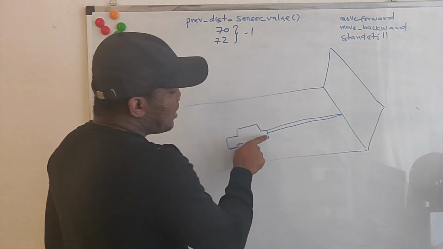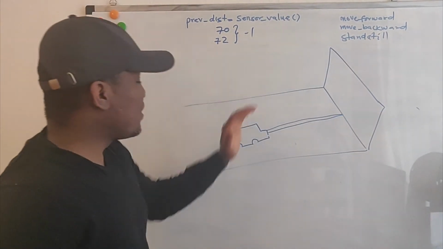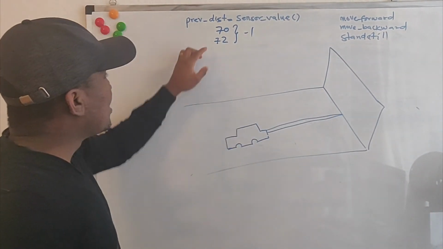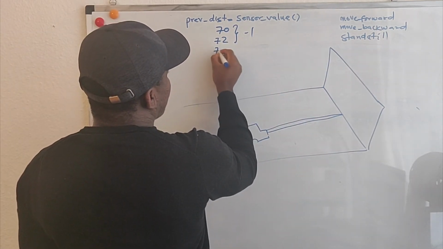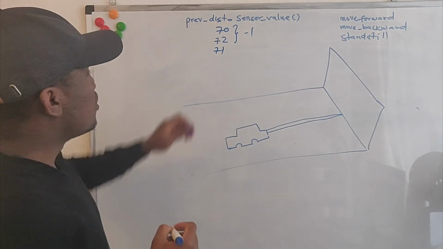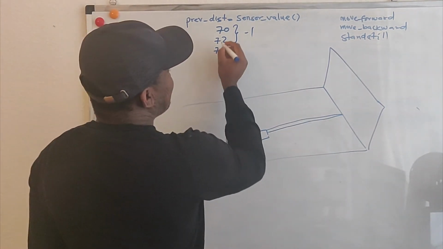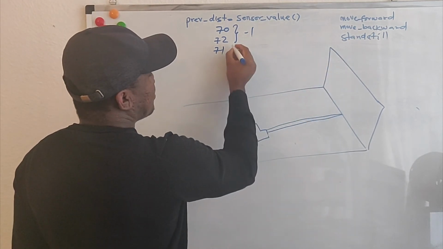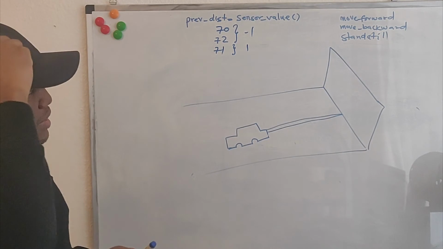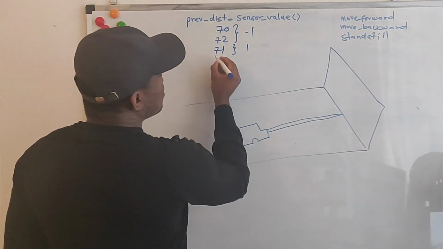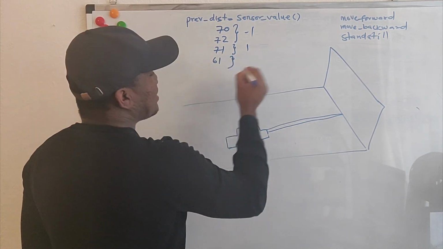So let's say this time the robot moves forward, or it could also be back, but for the sake of explanation, let's say it moves forward. Then it realizes that now it has gone to the point where the distance is 71. So we subtract the current distance from the previous distance, and we realize that you've gotten closer to the obstacle, and then we give it a reward of +1. It generates a random number again. It goes to, let's say, 69, and it realizes it has moved forward.